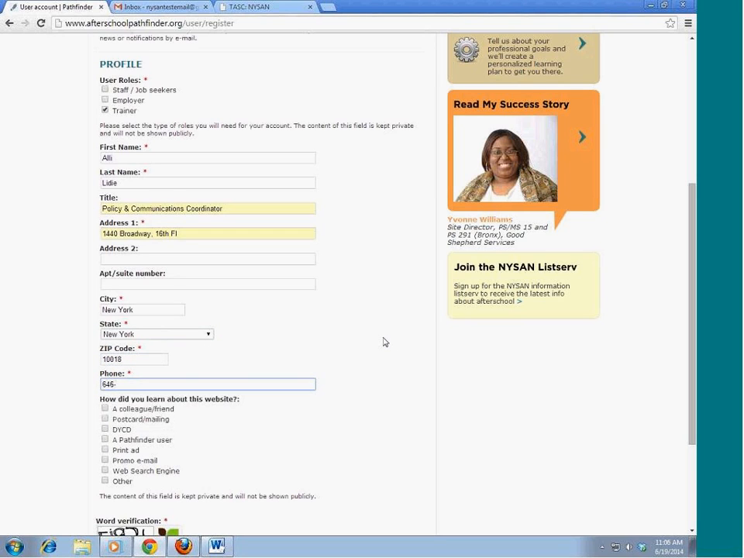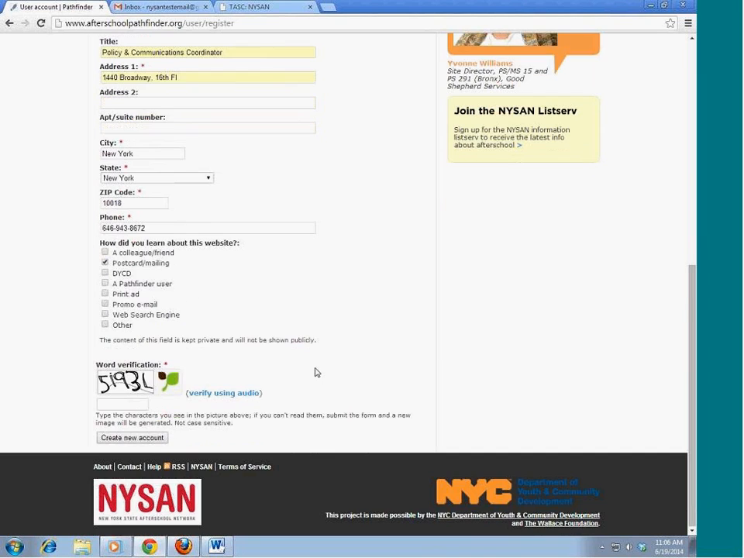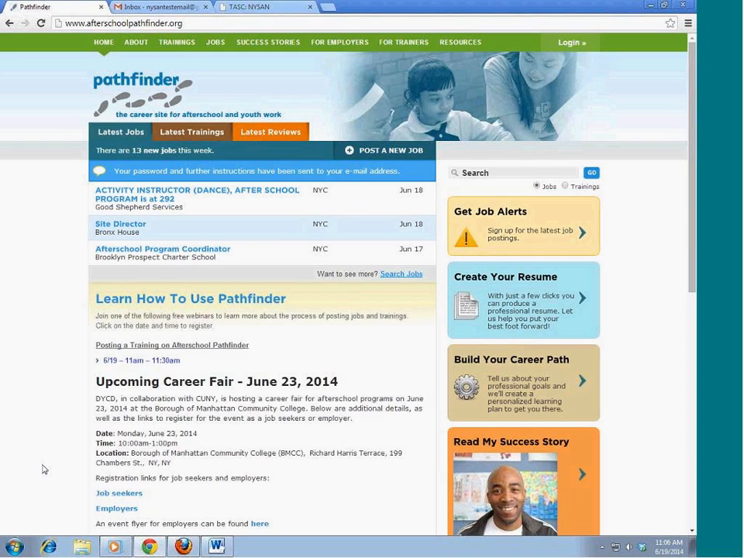And then there's this last filter. How did you hear about the website? Please do select whatever is appropriate for you. I've seen cards that we have, so I'll select that today. The last thing we need to do is a word verification, just to make sure that it's a human entering and not a computer. Okay.